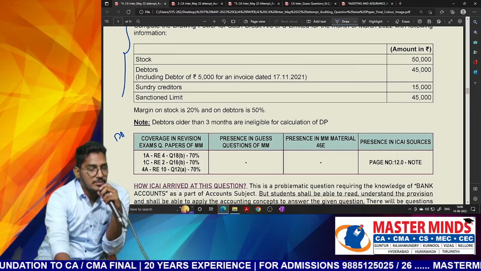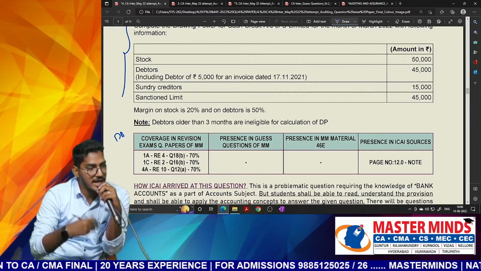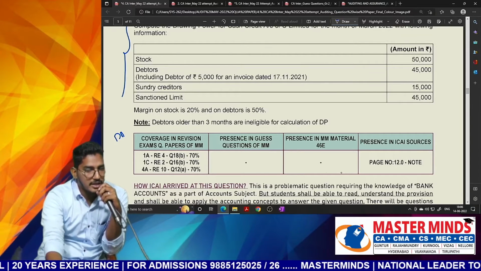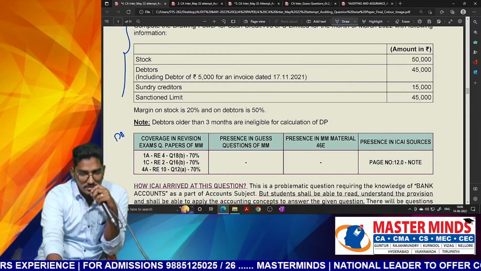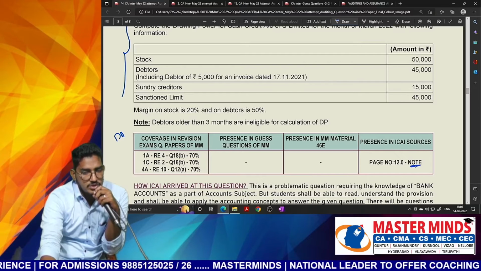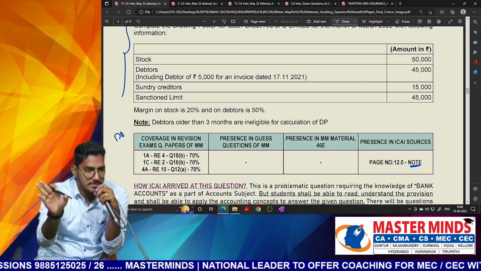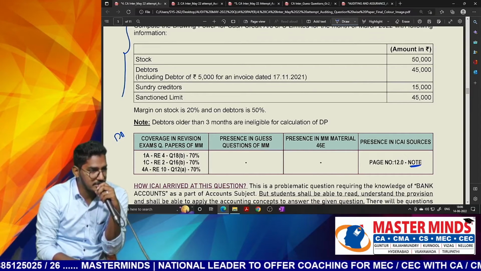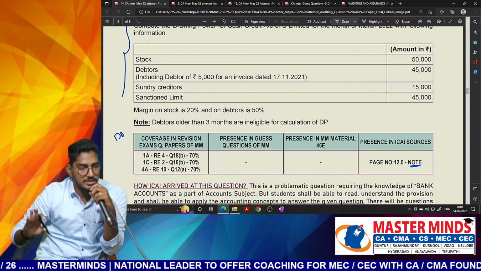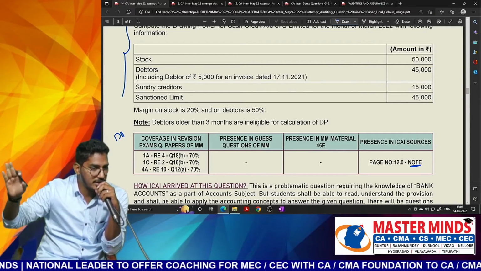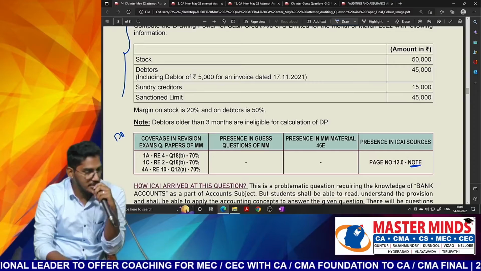So keeping that in mind, we have given reference here in the revision exams. We ask a theory question, but when it comes to calculation, we don't have that in our MM material, and we don't have it in our ICAI sources also. In ICAI sources also, just the theory content is there, calculation part is not there. I will tell you when I explain audit of banks how to do this particular calculation. Clear everybody? So this calculation part also we are going to update in our 48th session. You will get it in your supplementary material. Classroom discussion also will be done separately.